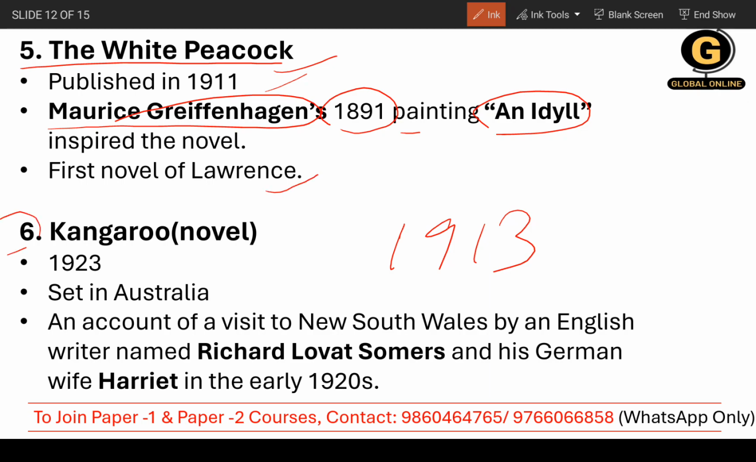Now, the sixth work is Kangaroo. It's a novel, of course. It was published in 1923, set in Australia. The only thing you need to remember here is it is all about a writer named Richard Lovat Somers and his German wife Harriet in the early 1920s. It is all about their visits to New South Wales. Okay, so that is all.